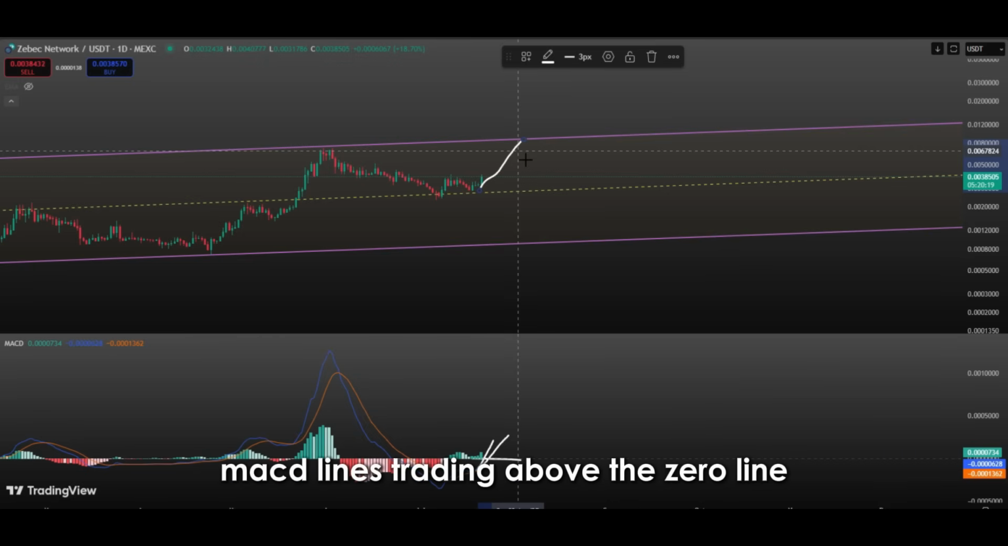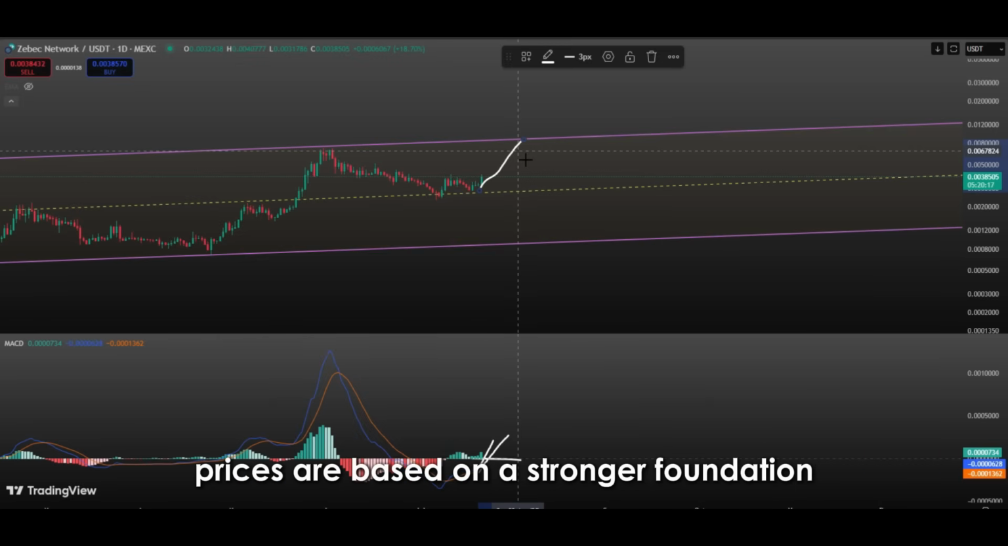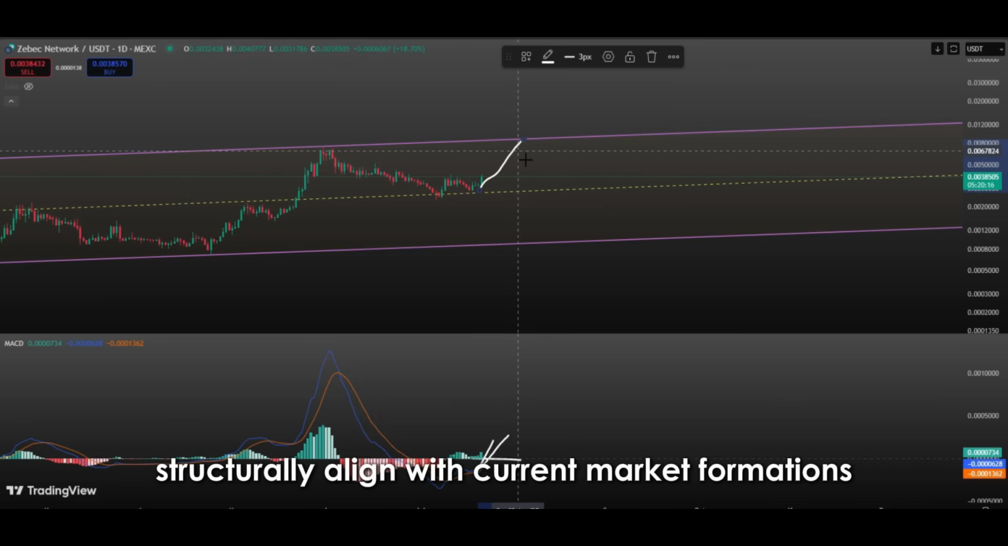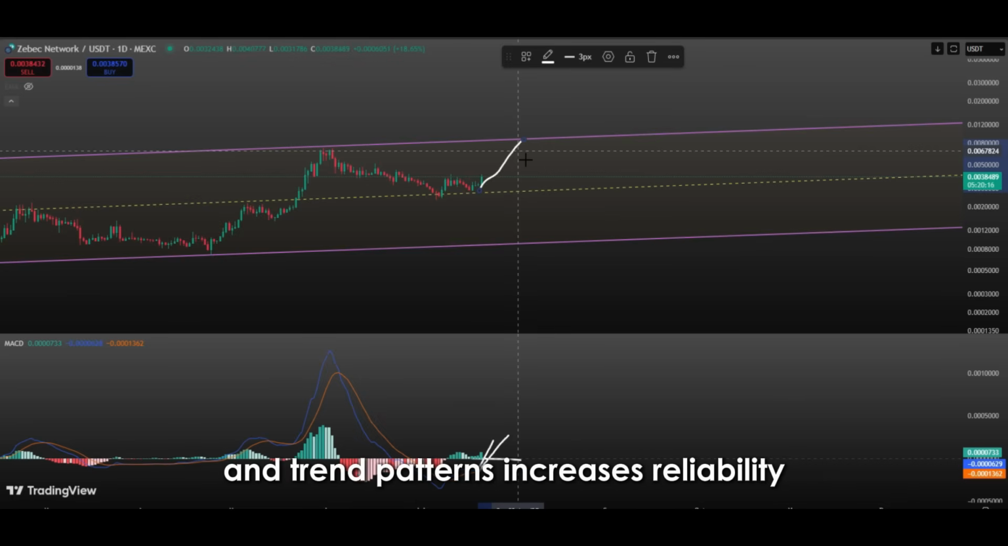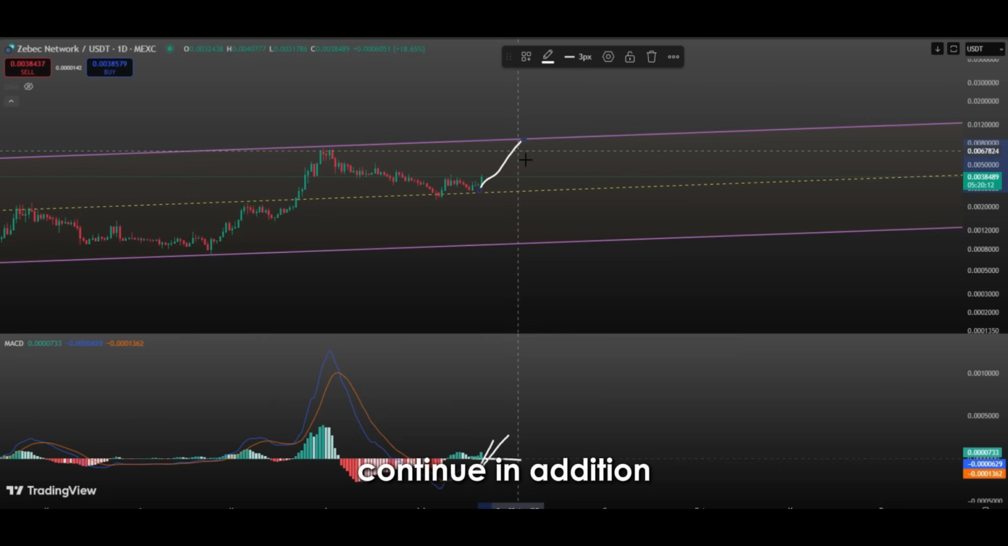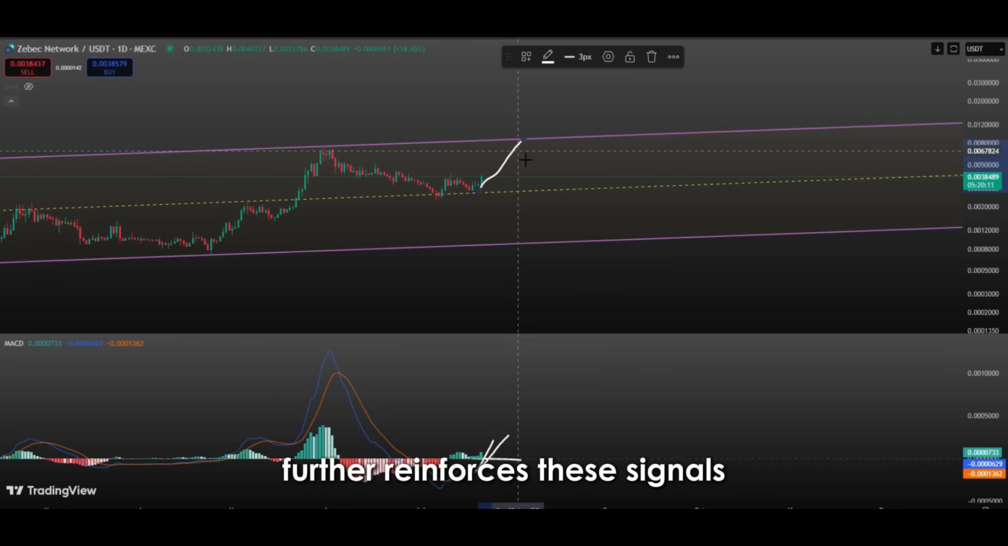MACD lines trading above the zero line support the positive market atmosphere and also confirm that rising prices are based on a stronger foundation. Furthermore, the fact that these positive signals from MACD structurally align with current market formations and trend patterns increases reliability from a technical analysis standpoint. For example, a positive MACD crossover occurring alongside a price structure forming higher lows offers a strong technical argument that the trend will continue. In addition, volume data moving in parallel with MACD further reinforces these signals.